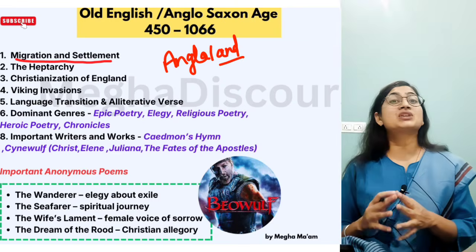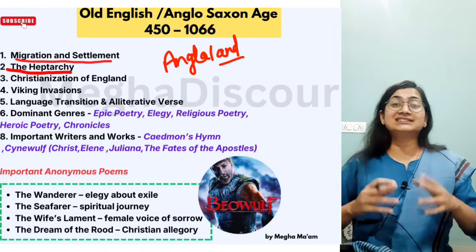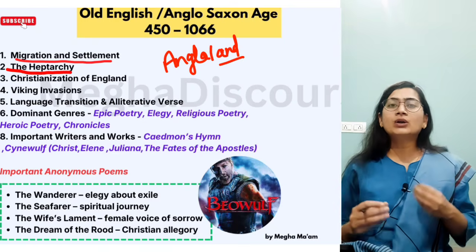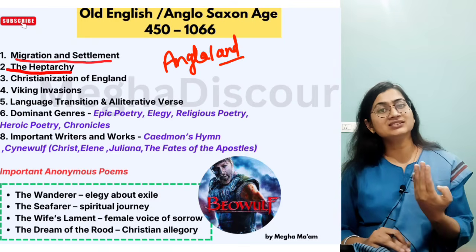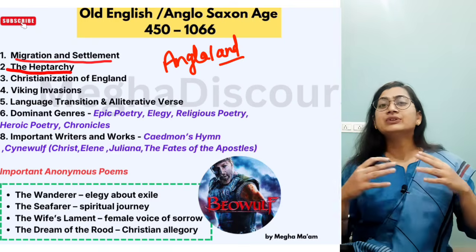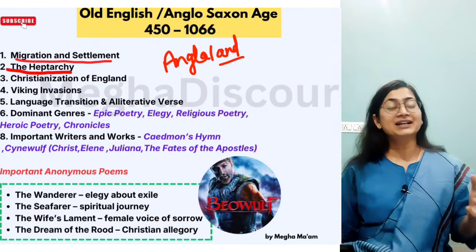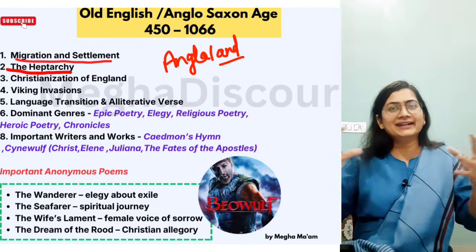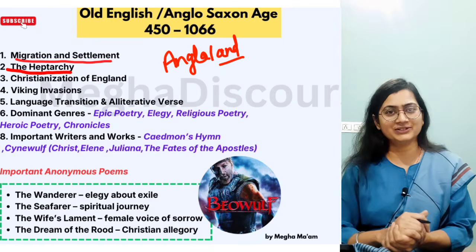Now there is the heptarchy system. Heptarchy, hept means 7 system. So there were 7 kingdoms. People were not meant for one king. They were not responsible for one king. They were responsible for 7 kingdoms, and all the kingdoms fought with each other for power. But lastly, they joined each other. They united when the Viking invasions occurred.